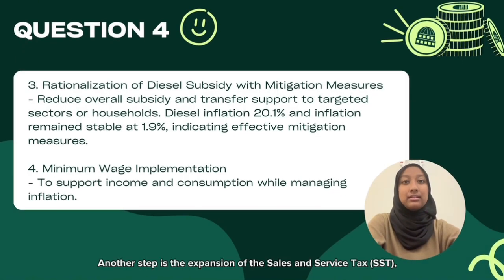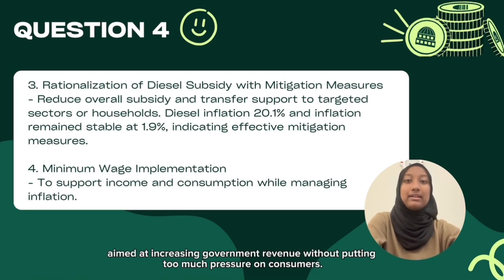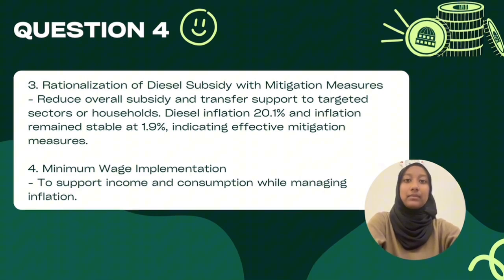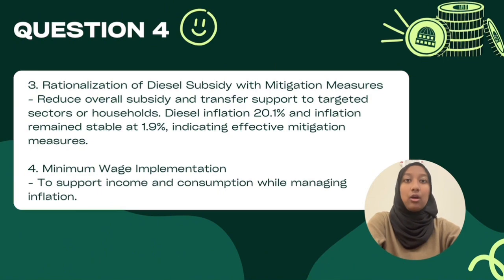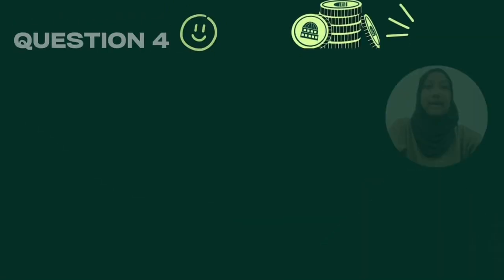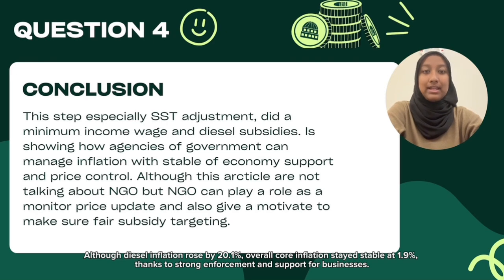Another step is the expansion of the Sales and Service Tax (SST), aimed at increasing government revenue without putting too much pressure on consumers. The government also rationalized diesel subsidies in June 2024. Although diesel inflation rose by 20.1%, overall core inflation stays stable at 1.9%, thanks to strong enforcement and support for business.